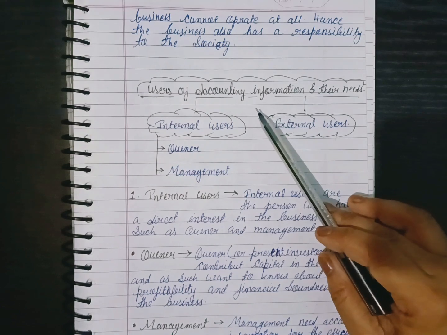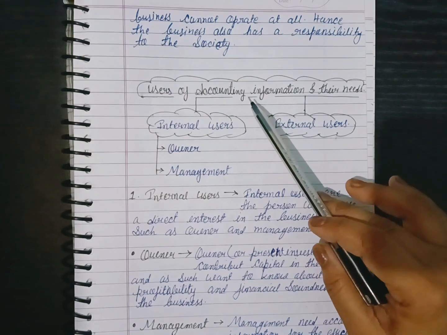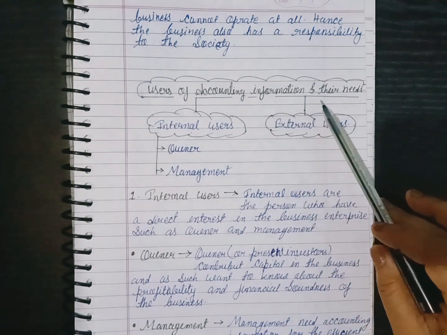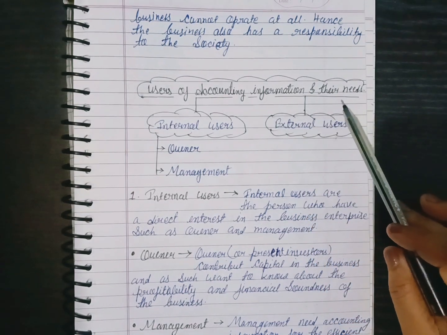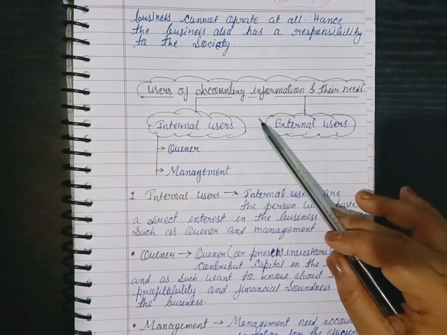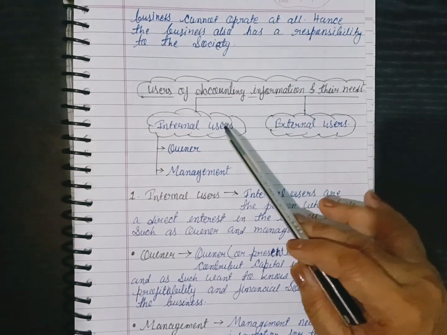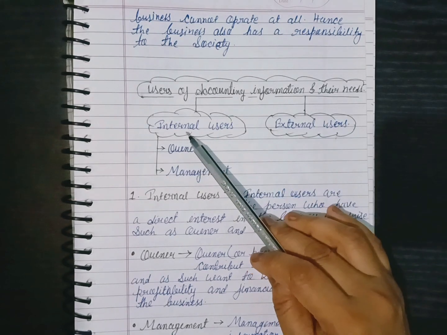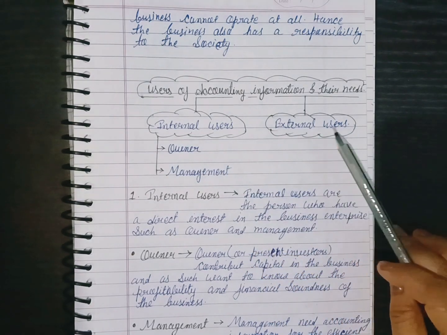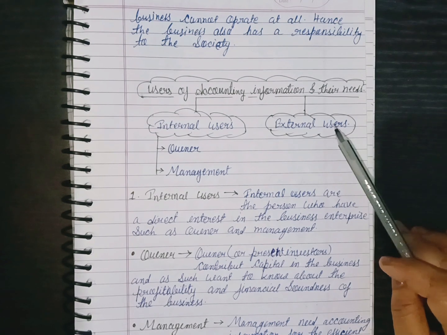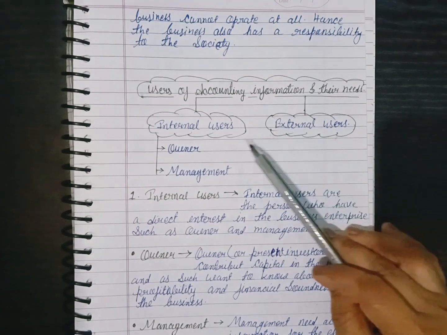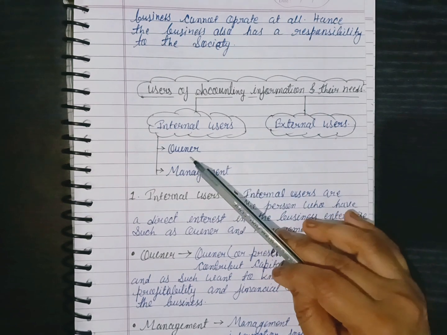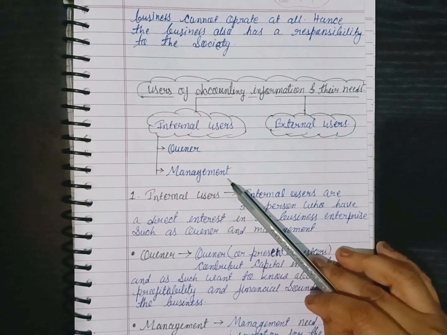Who are the users? Okay, to get information by the accounting, and what are the needs, why they are using accounting. Okay, so first, there are two types of user. One is the internal user and second is the external user. Okay, we must know now about the users. So in internal user there are two users. First is the owner and second is the management.